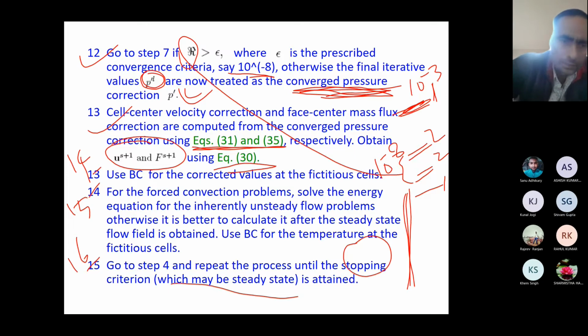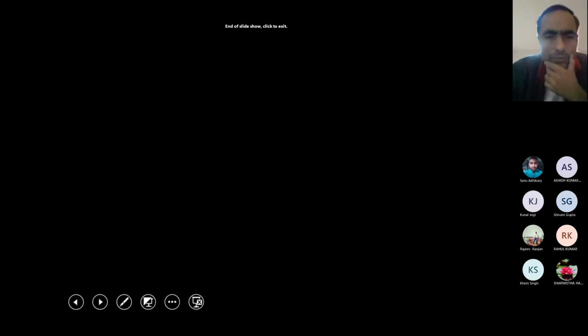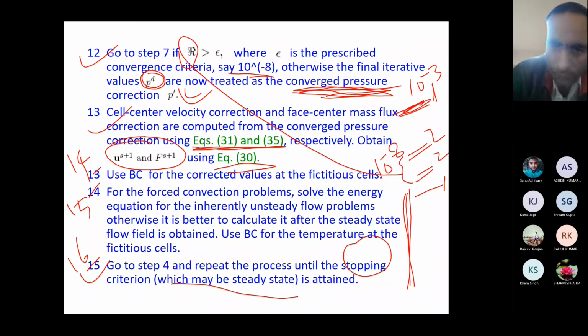So the last step is go to step 4 and repeat the process until the stopping criteria is attained. This way you can work on your algorithm if you want to solve any problem with the help of this finite volume method.